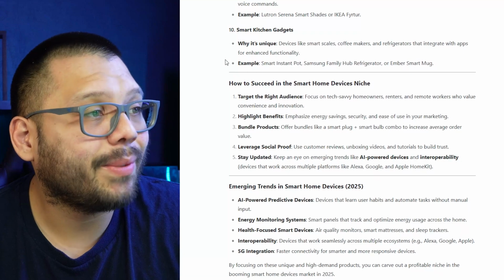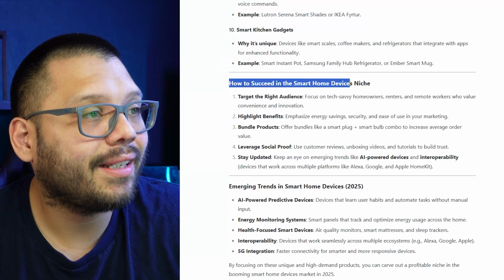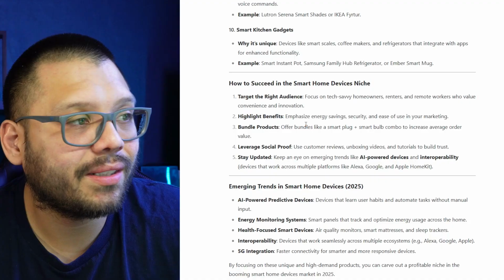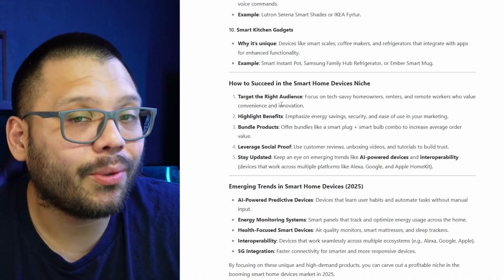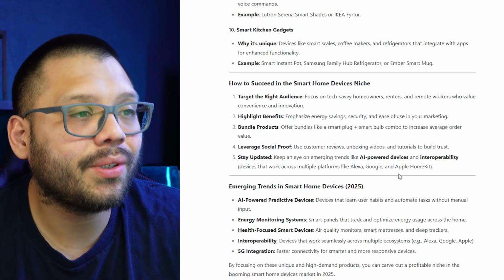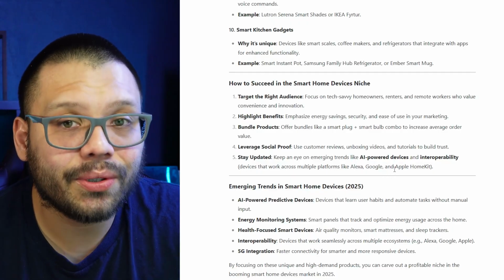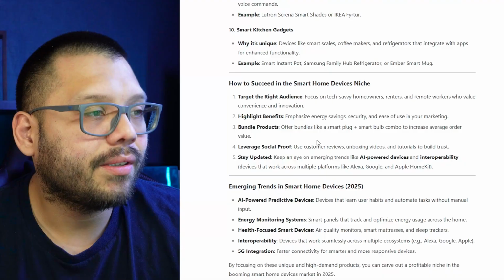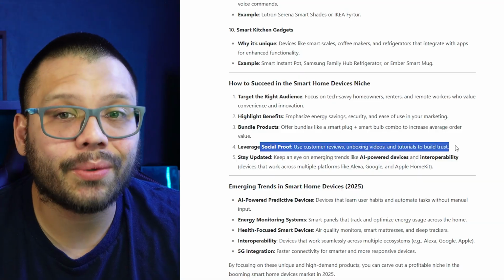Awesome. But then besides that, it even gives us how to succeed in the smart home devices niche. So it gives us a couple of tips and tricks. My favorite one from here has to be leveraging social proof. So use customer reviews, unboxing videos, and tutorials. In this particular niche, these kinds of products are really good to market when you can see what they're doing. So this is really, really good. This is great for content.